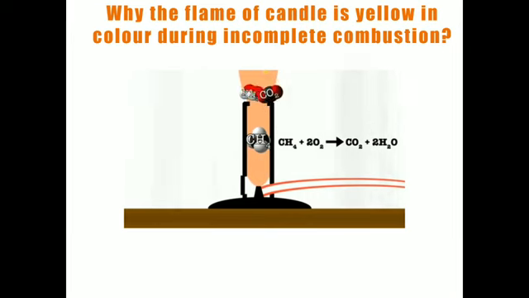This is the unburned carbon which glows to produce the yellow color. So you can see this yellow color is coming out. This is how a yellow flame is produced when there is incomplete combustion.